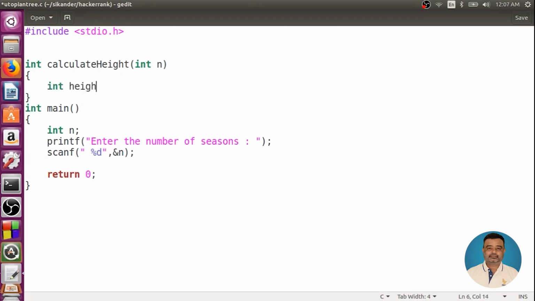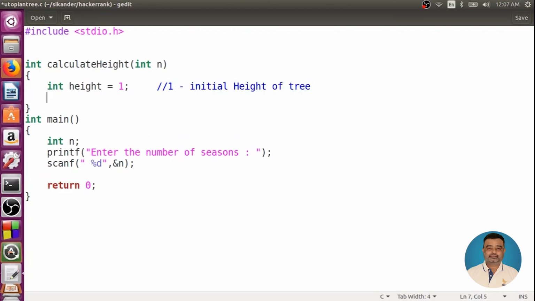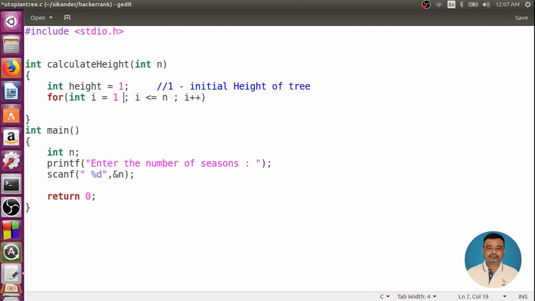We know the initial height is 1. This 1 is the initial height of the tree, right? And we need to repeat a loop wherein the first season is a spring season, and we were calling it season number 1, right? And then the summers, then spring again, summer, right? Since we were considering the spring as season number 1, we are going to start with 1.